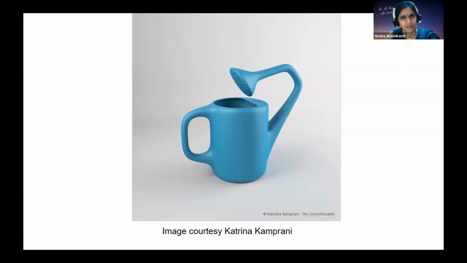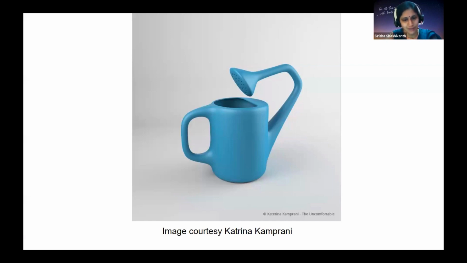This is a water planting device, but can you really plant your plants with this? No, right? Because it's not functional. It is aesthetically pleasing. It has good colors, good renderings, everything. It's easy to handle, but you cannot use it.